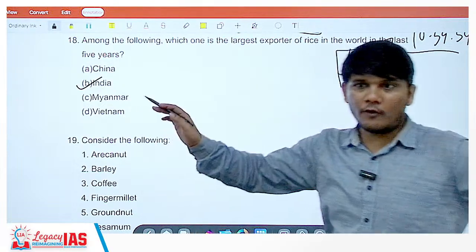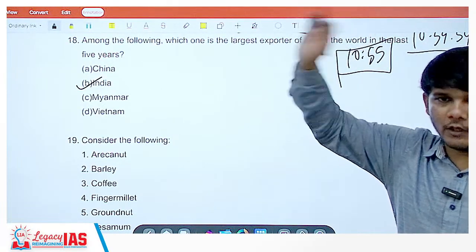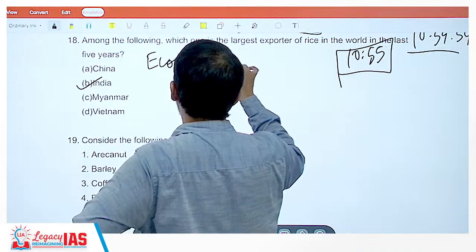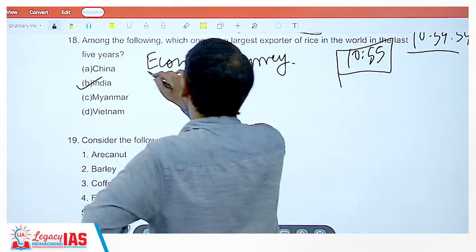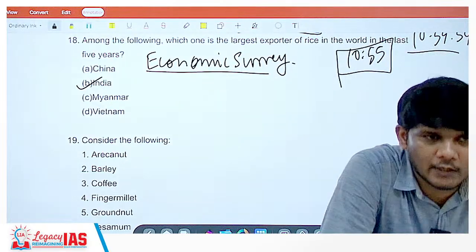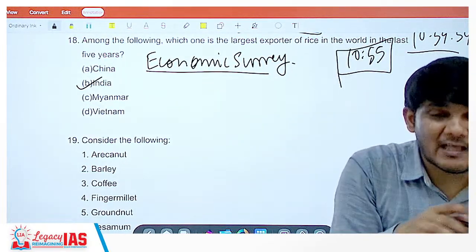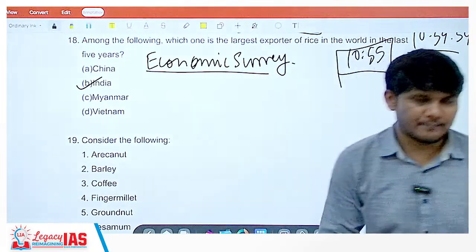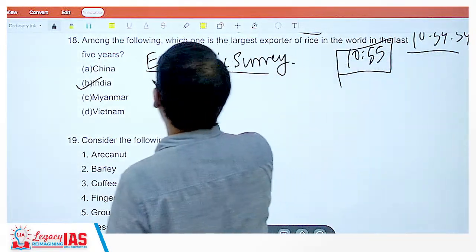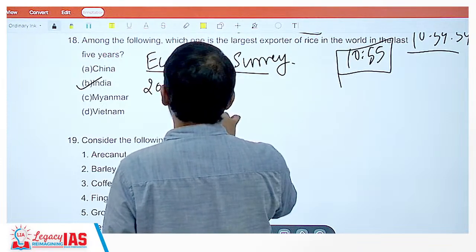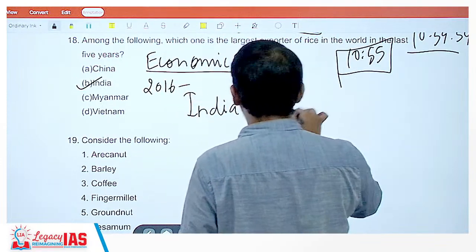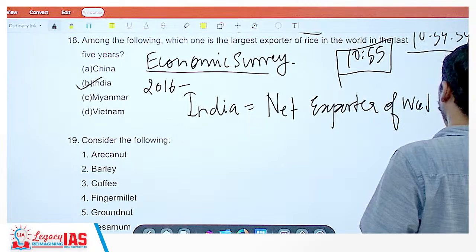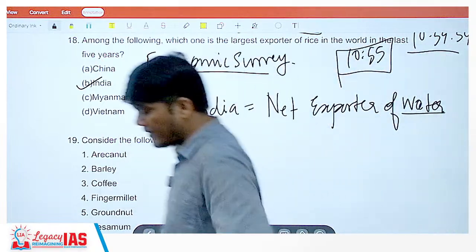In fact, because of India being the largest exporter of rice in the world, in Economic Survey 2016, not just due to rice, but the type of products we export to the world, are water intensive products, meaning a lot of water is required to produce them. So in Economic Survey 2016, it was mentioned that India is a net exporter of water. How is India a net exporter of water?